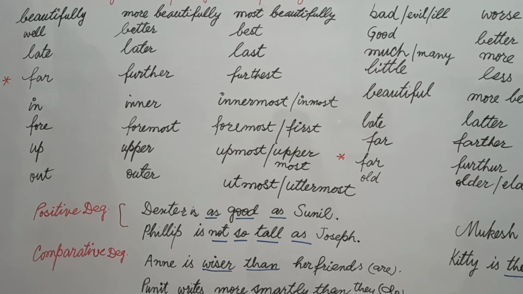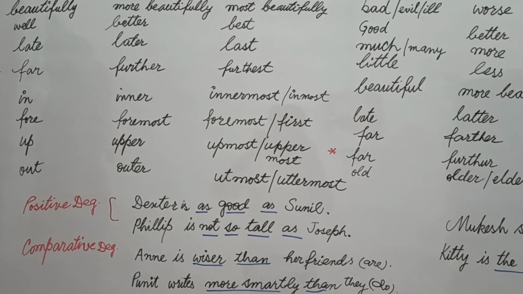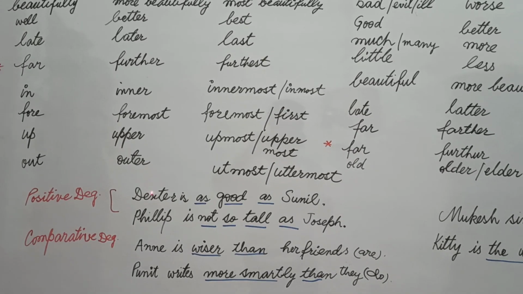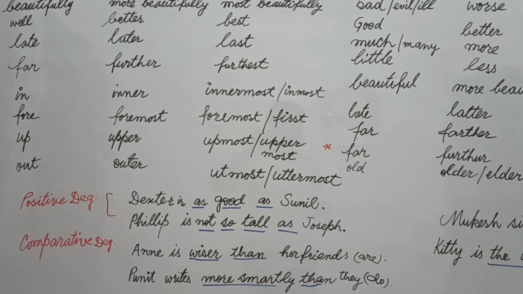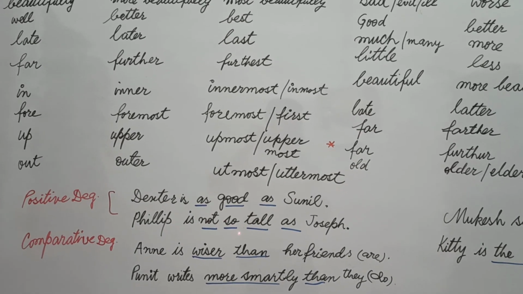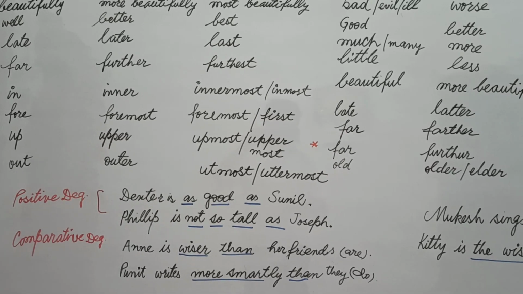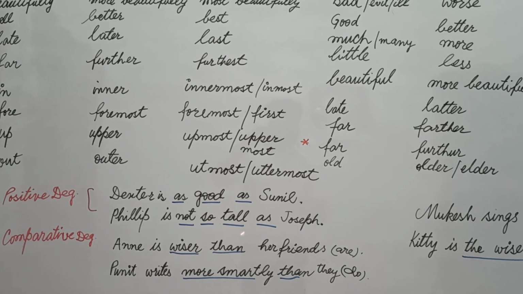Now students, this is one of the most important points that we must bear in mind. If we use the positive degree in a negative sentence, it means we are making our sentence negative, not the degree negative.